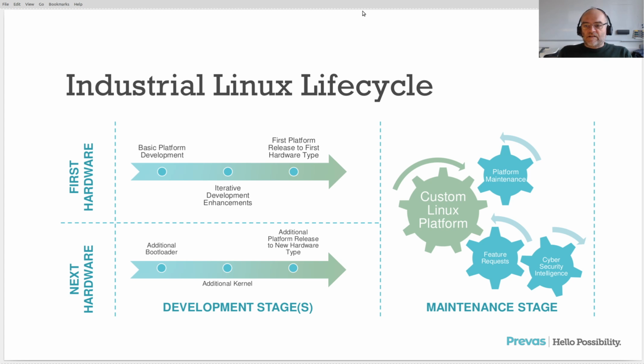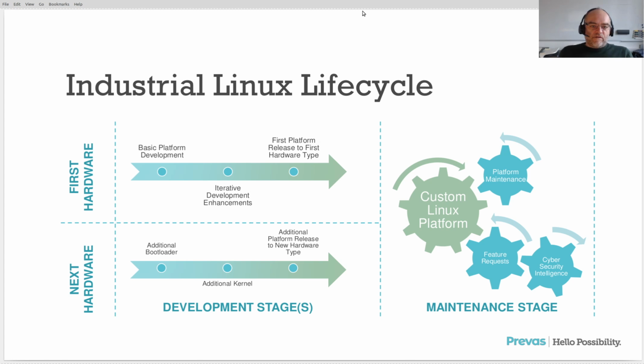And that planned maintenance of your Linux platform can be triggered by simple platform maintenance, that is the planned one I mentioned, or new feature requests that can come from either the sales department that wants new features, or it can come from some cybersecurity intelligence that states, CVEs have come, it's severe for the security of your system. We need to mitigate this. That could add a feature request of mitigating this, and then the big wheel turns again and you get a new release of your Linux. Everything planned, everything run in the maintenance stage.